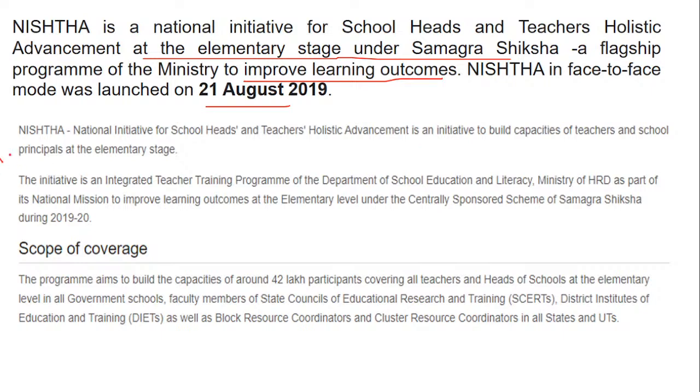The same thing I have repeated over here. Here I have also taken up the scope. The initiative is an integrated teacher training program, so it is also counted as one of the teacher training programs. Highlighting the important parts, anyone who is taking notes can make a note of this. It is of the Department of School Education and Literacy under the Ministry of Human Resource Development. This initiative was a part of the national mission to improve learning outcomes at the elementary level, that is, at the basic level.